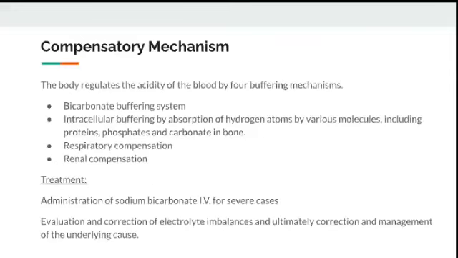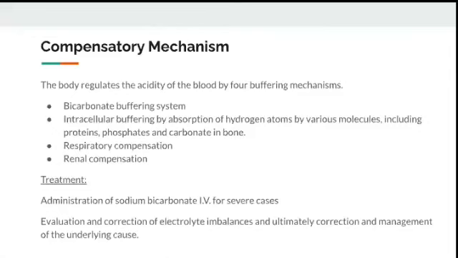So what is the compensatory mechanism our body does when metabolic acidosis happens? The body itself will try to correct it, and that is called compensatory mechanism: by bicarbonate buffering system, intracellular buffering by absorption of hydrogen ions so that it will decrease the acidosis, respiratory compensation by increasing the carbon dioxide output, and renal compensation. So all these things will happen normally in our body as a compensatory mechanism. When these fail, the patient will show signs of metabolic acidosis.